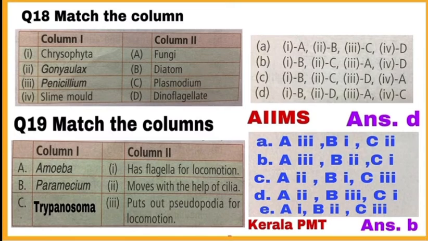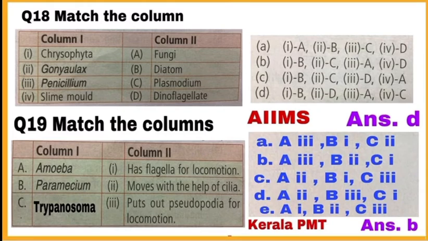Third, Penicillium of column 1 matches with A, fungi of column 2. And fourth, slime mold of column 1 matches with C, Plasmodium of column 2. So, correct option is D. 1 matches with B, 2 matches with D, 3 matches with A and 4 matches with C. So, mark D as a correct answer.